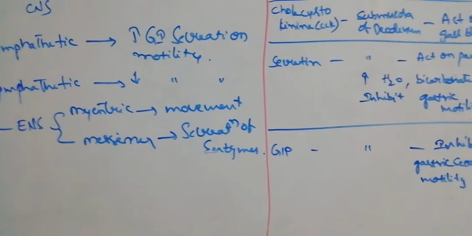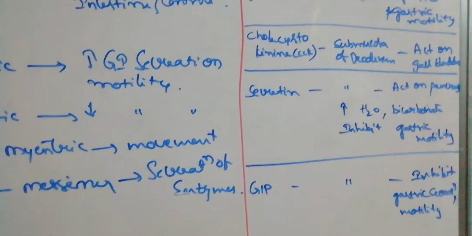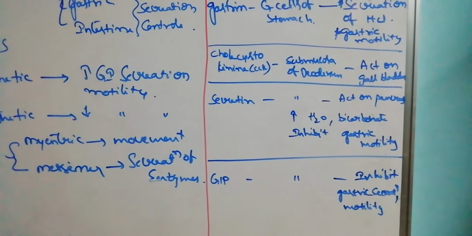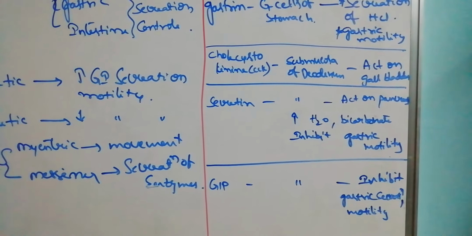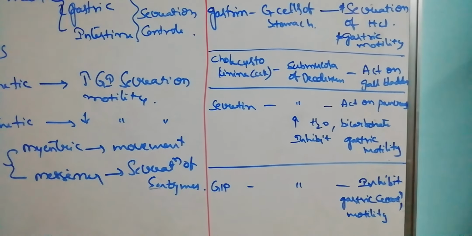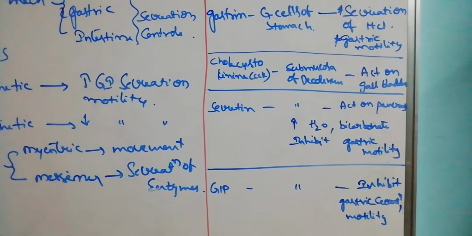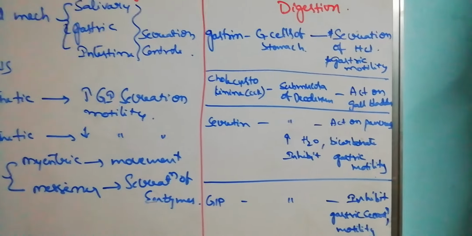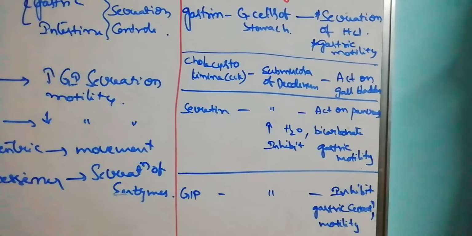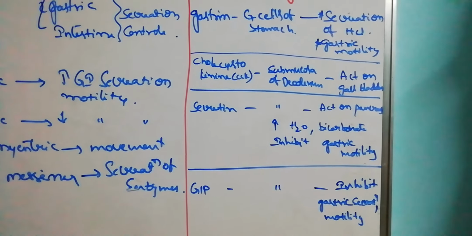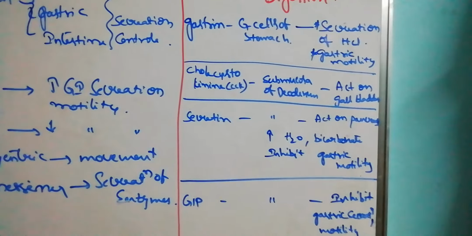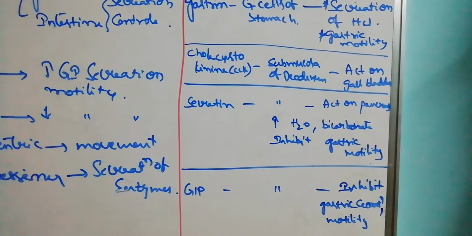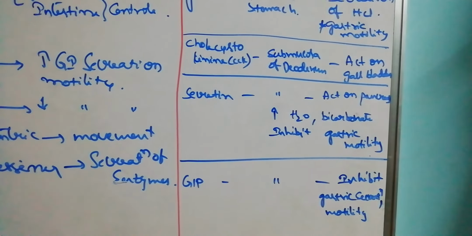Next, come to the hormonal mechanism. Different hormones are produced throughout the alimentary canal to control the secretion and movement. Mostly they are produced from the submucosa of the duodenum except gastrin. Gastrin is produced from the G cells of the stomach, and it regulates the secretion of HCl and gastric motility.